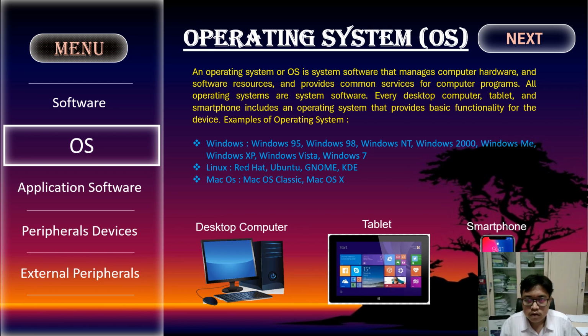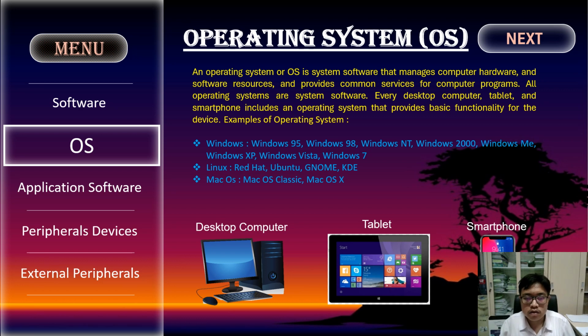2. Operating system or OS. An operating system or OS is a system software that manages computer hardware and software resources and provides common services for computer programs. Every desktop computer, tablet, and smartphone includes an operating system that provides basic functionality for the device.